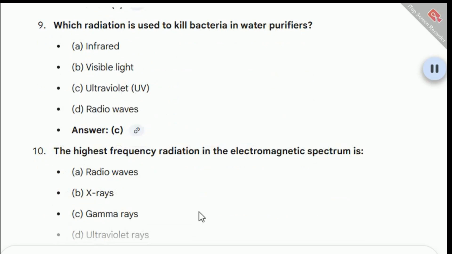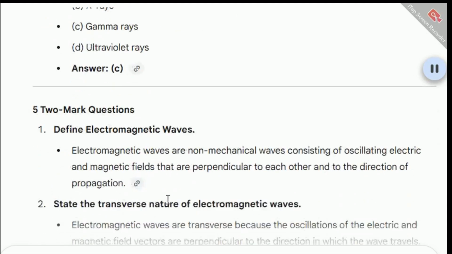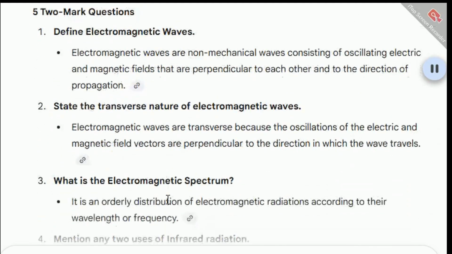Which radiation is used to kill bacteria in water purifiers? A. Infrared. B. Visible light. C. Ultraviolet, UV. D. Radio waves. Answer: C. The highest frequency radiation in the electromagnetic spectrum is: A. Radio waves. B. X-rays. C. Gamma rays. D. Ultraviolet rays. Answer: C. 5 2-mark questions.